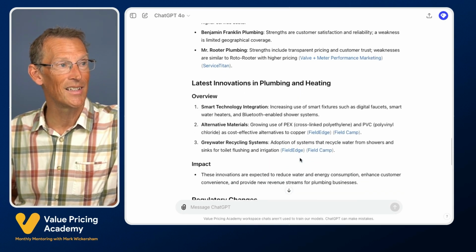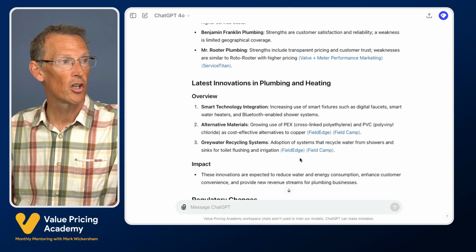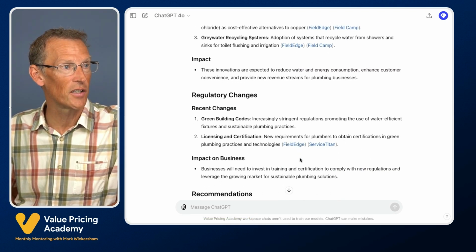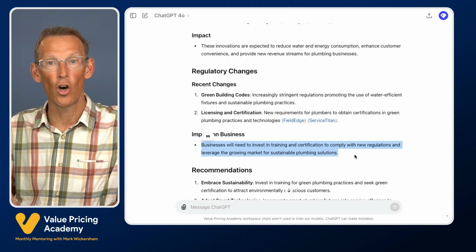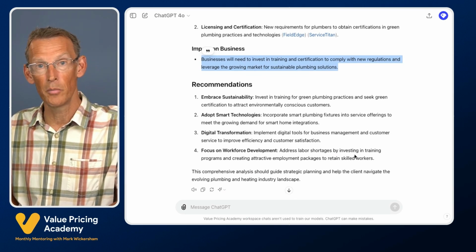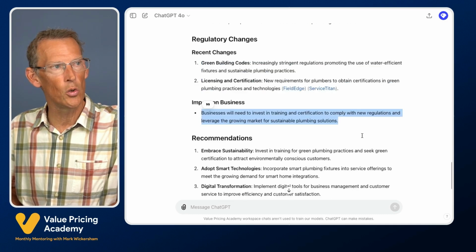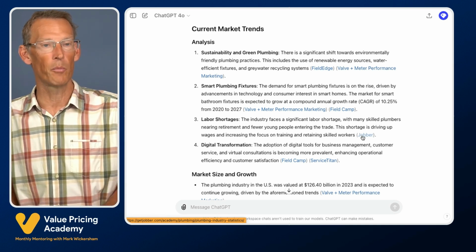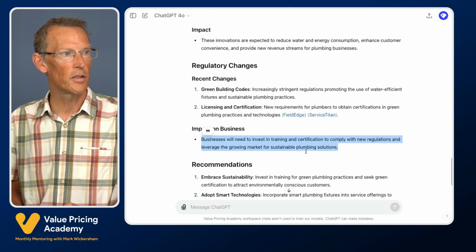We've also got the latest innovations in plumbing and heating, so smart technology integration, alternative materials, grey water recycling systems. We've got regulatory changes, and we've got licensing and certification and green building codes. And for both of those, it gives us what will be the impact on our client's business. And then we've got some recommendations that we could bring to the meeting to discuss with the client. I don't know about you, but I think that's a hugely valuable report that we can produce in seconds with a template prompt that we can use for every single client meeting, every time we want to do business advisory.